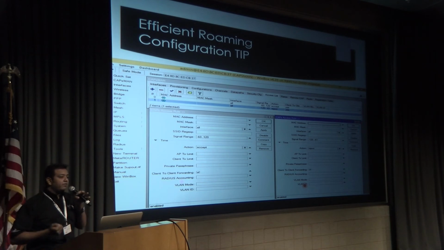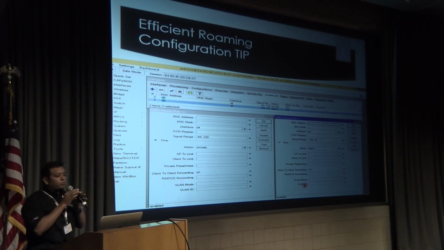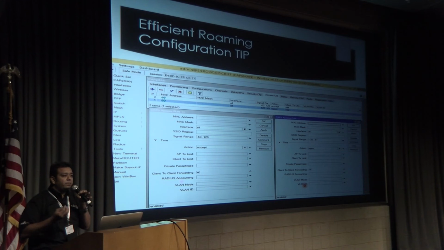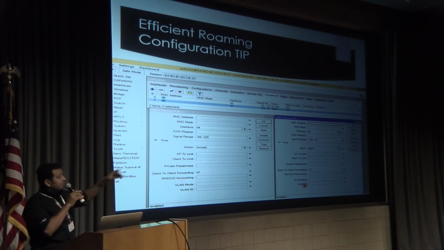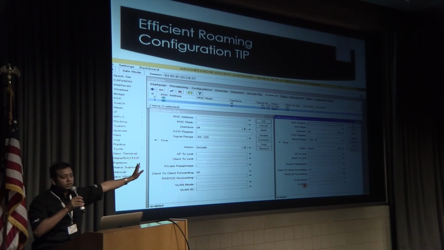But what if I have 20 MB of bandwidth? I am still connected. My user will complain, what's the problem? I'm only getting 5 MB or 4 MB, while he should be able to connect with that AP. He has to connect from that AP because he is nearest over there.